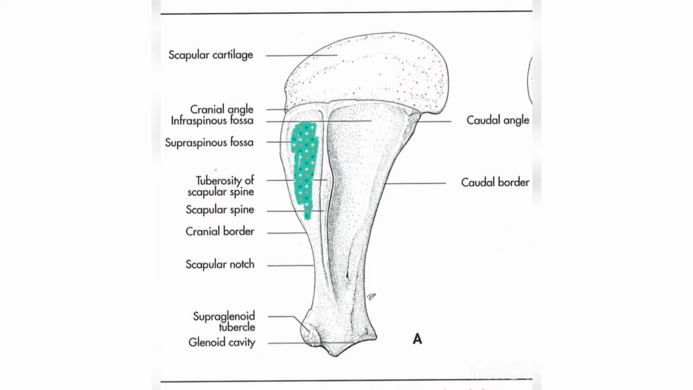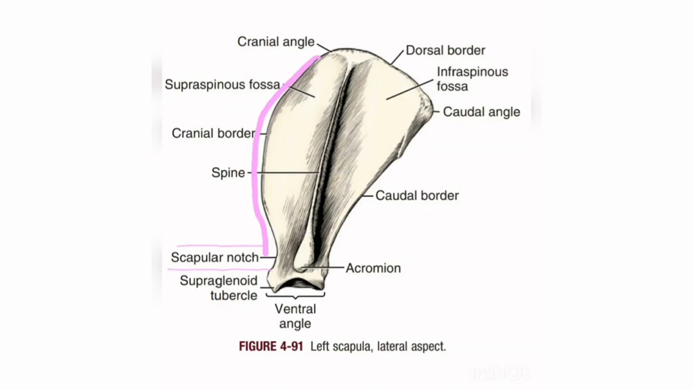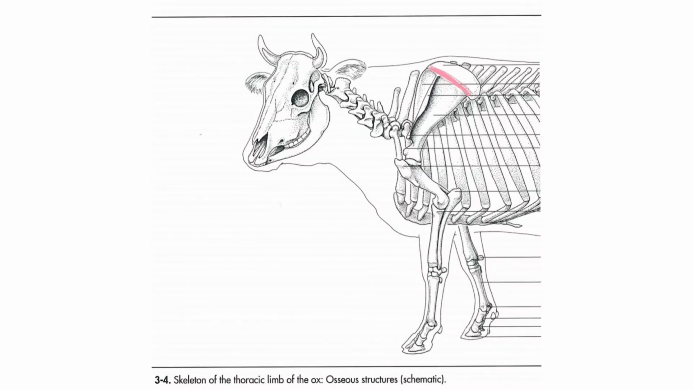Supraspinous fossa gives origin to the supraspinatus muscle. Infraspinous fossa gives origin to the infraspinatus muscle. Here is the neck of the scapula. The cranial border forms the scapular notch at the level of the neck of the scapula. Dorsal border or vertebral border is near the vertebral column.